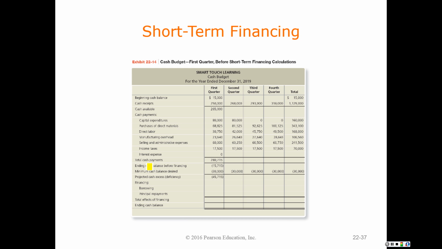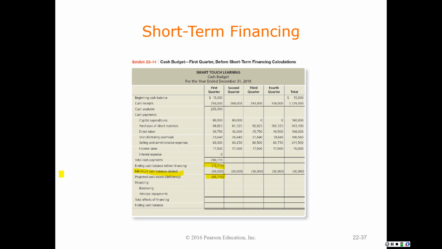So your book says for Smart Touch Learning, they want to maintain a minimum cash balance of $30,000 at the end of each quarter. So if we look at the first quarter, we have our beginning cash balance, which came from that balance sheet for the end of 2018. We've calculated our cash receipts. We've calculated our cash payments. And so what we find out in the first quarter is that we spent more cash than we received. We have a deficit in cash of $15,715.